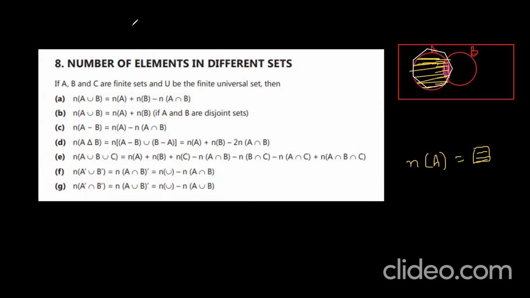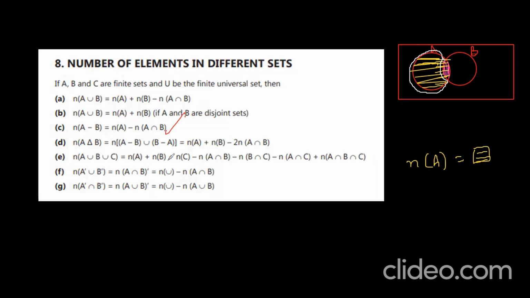Oh, sorry, I took the smart pen. Sorry. You see, I am drawing now. What am I drawing? N of A. I just removed N of A intersection B from N of A. Can I get N of A minus B? Very good. Like this, we are getting N of A minus B. You understand? Yes.